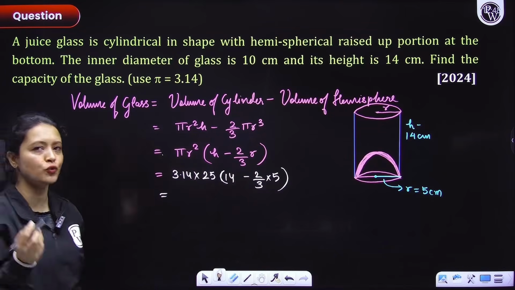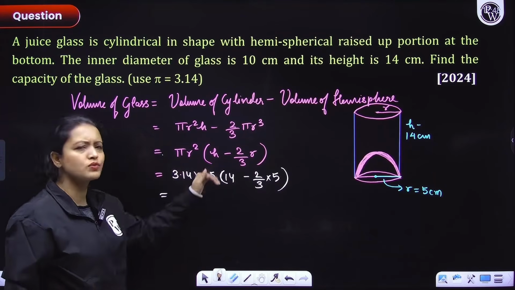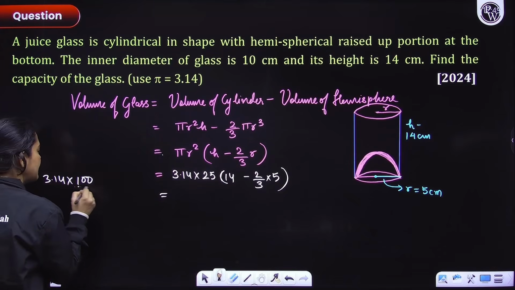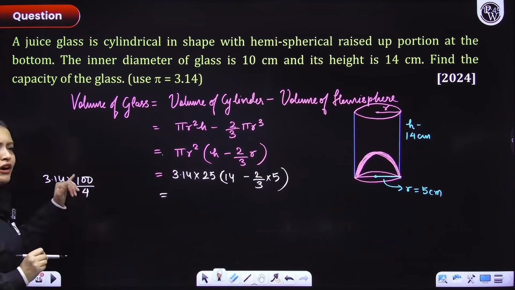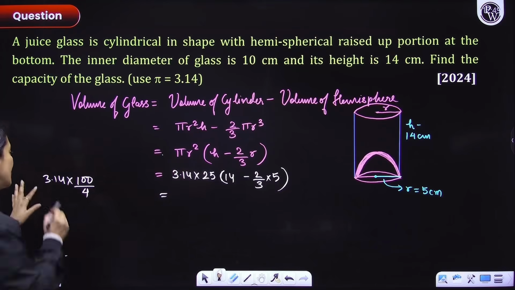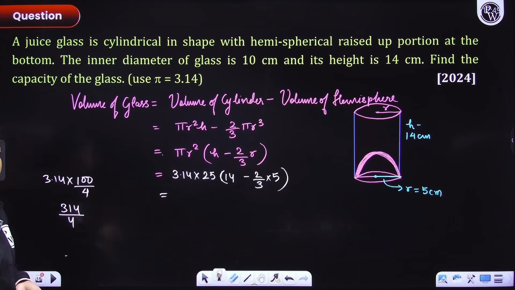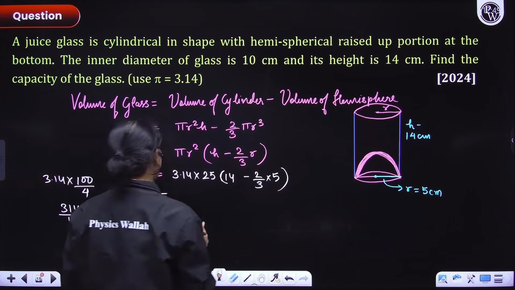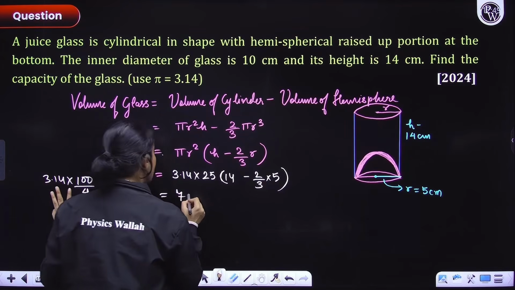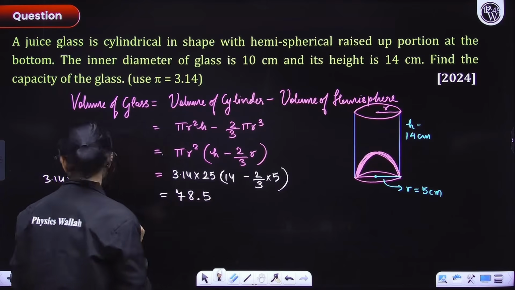So 3.14 into 25. Rather than multiplying, I am telling you my tricks, okay? Rather than multiplying this with 25, I'll think of it like this: 3.14 into 100 by 4. 100 by 4 is 25, right? So I think it's easier for me to multiply 3.14 with 100, which will be 314, and then divide it by 4. Do you agree? I hope you do, right? So what will that give me? Let's quickly do it, everyone. 4 7s are 28, 29, 30, 31, 3. Then 4 into 8 is 32. Then again 2. So 78.5.